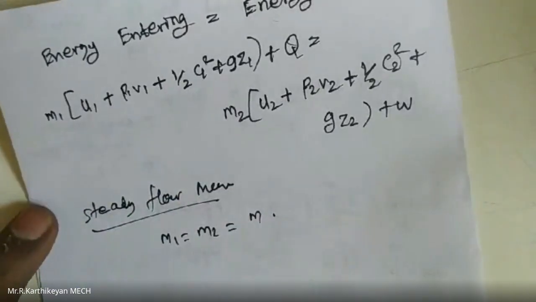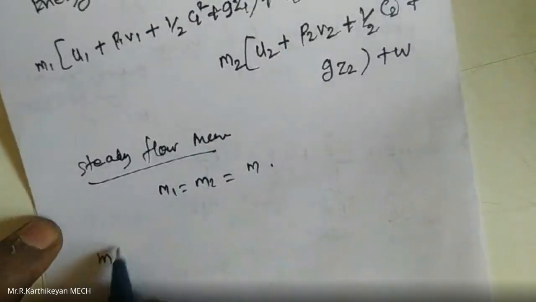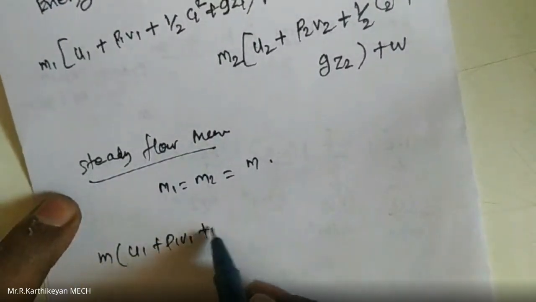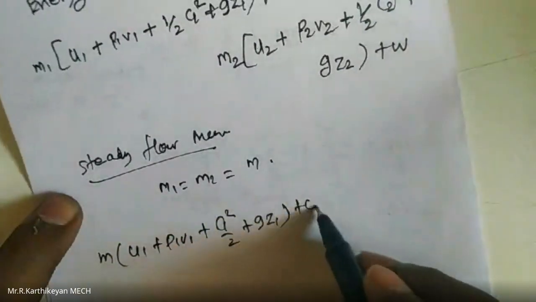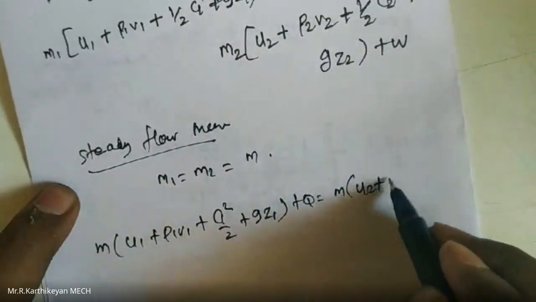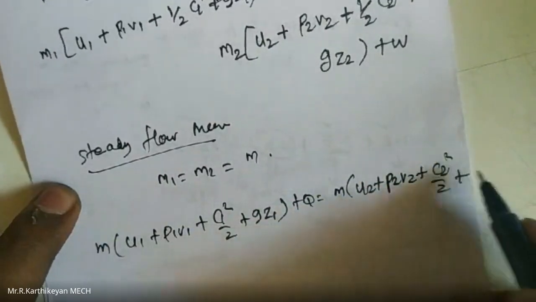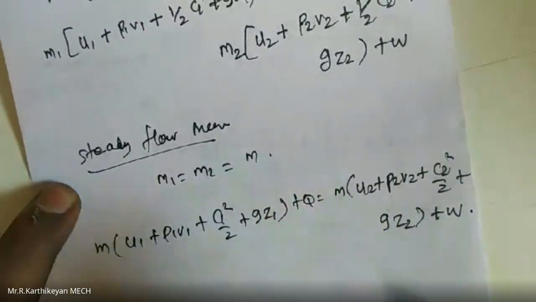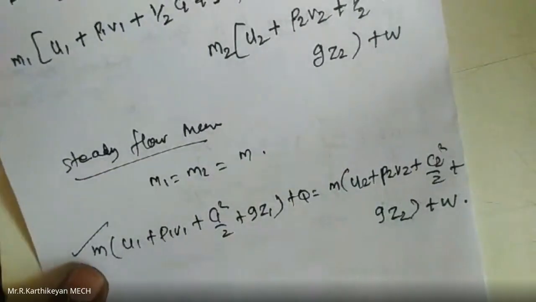So the equation can be rewritten as m into u1 plus p1 v1 plus c1 squared by 2 plus g z1 plus q is equal to m into u2 plus p2 v2 plus c2 squared by 2 plus g into z2 plus w. This is the steady flow energy equation.